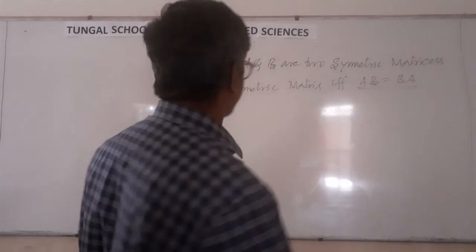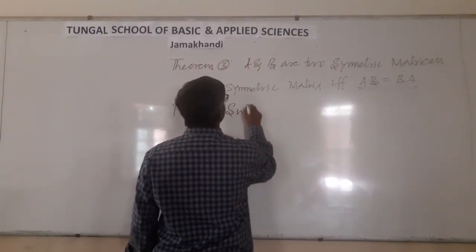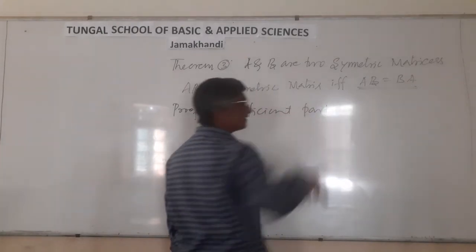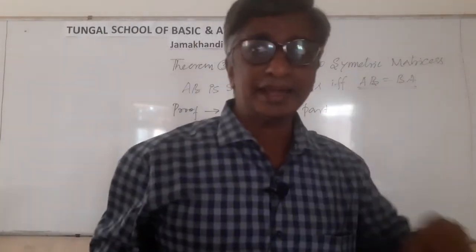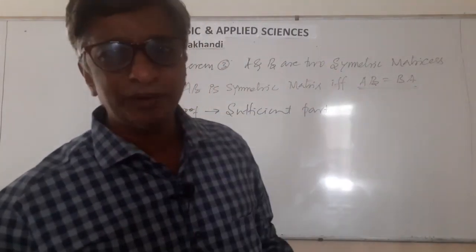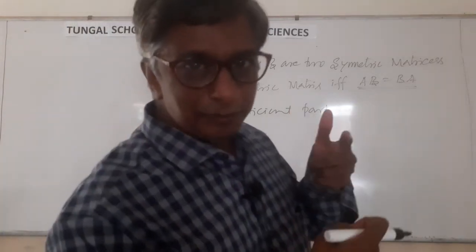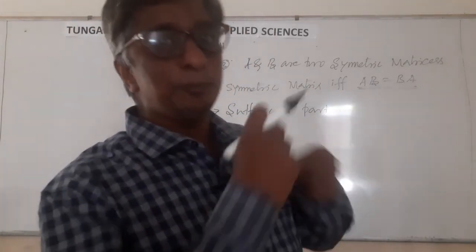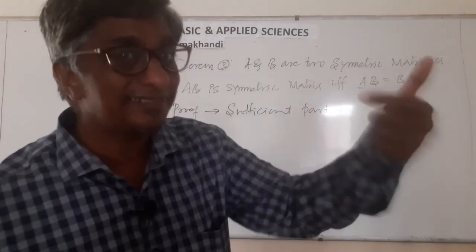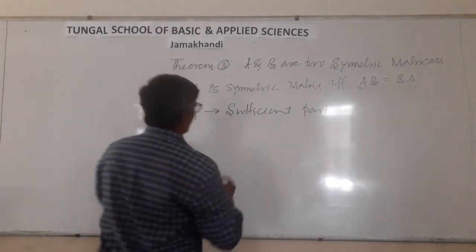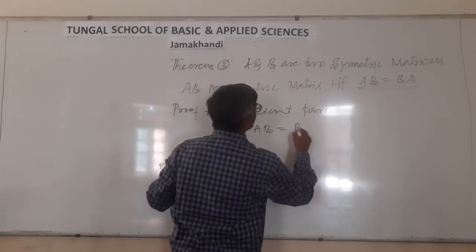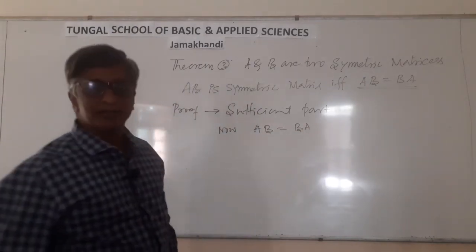Okay, let us discuss the second part, the sufficient part of the theorem. What is that sufficient? First, we took AB is symmetric, we proved AB equal to BA. Now I am taking AB is equal to BA, I will prove AB is a symmetric matrix. This is the sufficient condition. Now, AB is equal to what? BA. AB equal to BA.